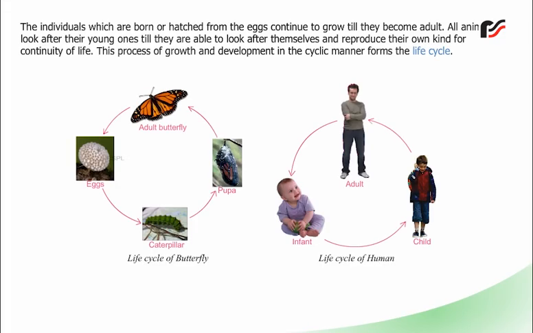The individuals which are born or hatched from the eggs continue to grow till they become adult. All animals look after their young ones till they are able to look after themselves and reproduce their own kind for continuity of life. This process of growth and development in a cyclic manner forms the life cycle.